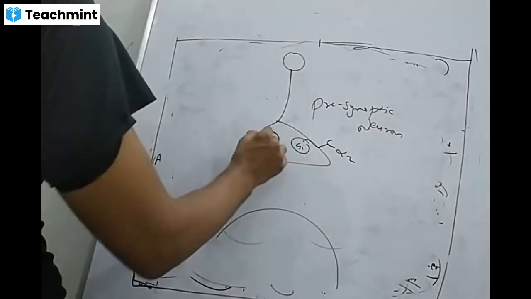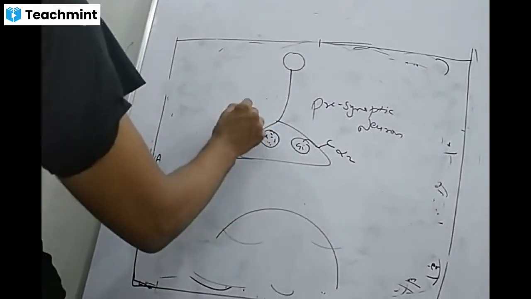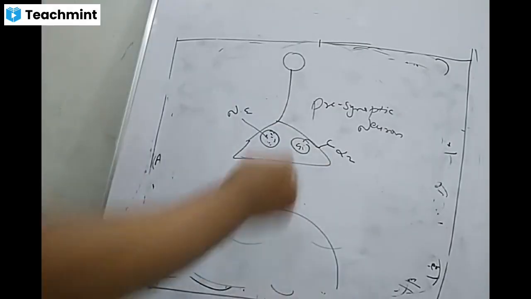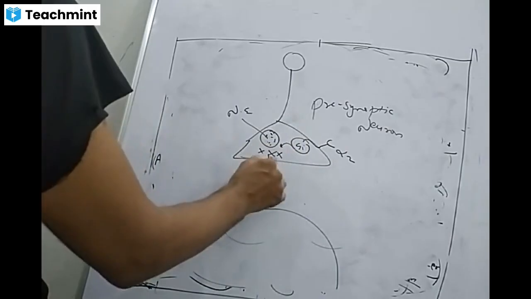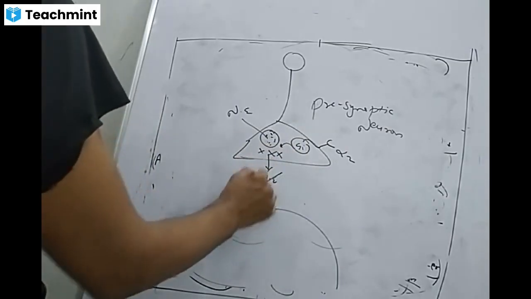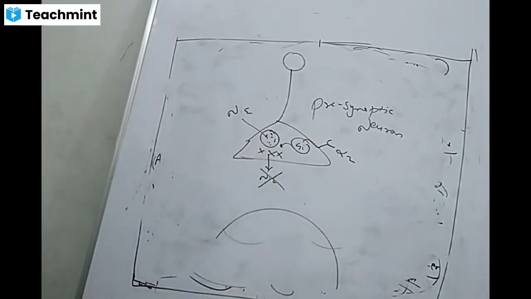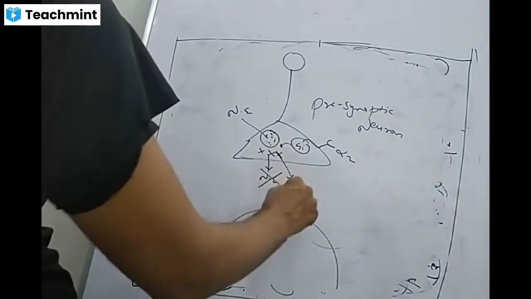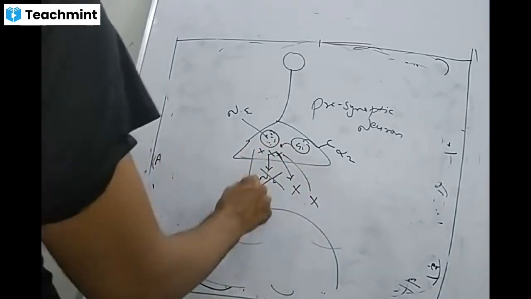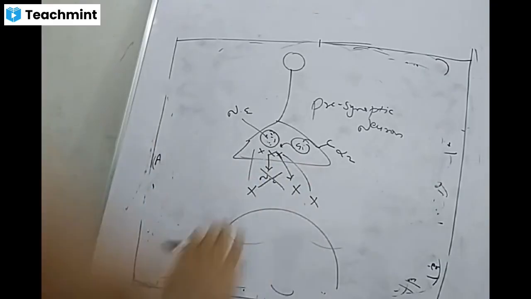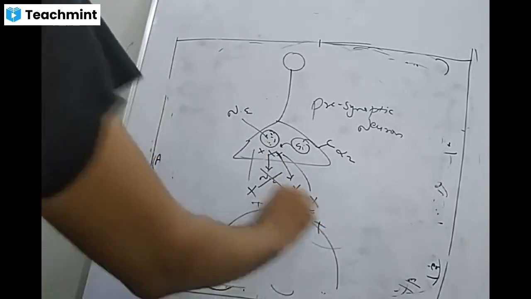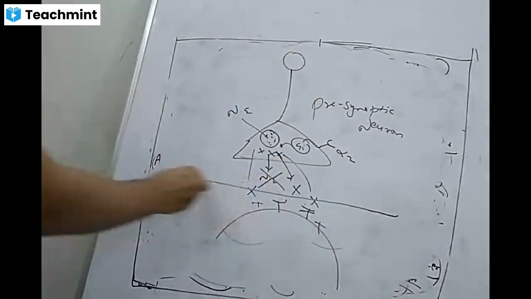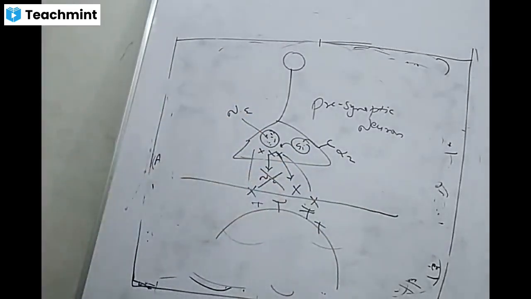Here there is a vesicle filled with norepinephrine, and this G inhibitory will not allow the vesicle to release the norepinephrine. So it blocks the release of norepinephrine. So the postsynaptic receptors will not be excited. The signal transmission is inhibited at this level.